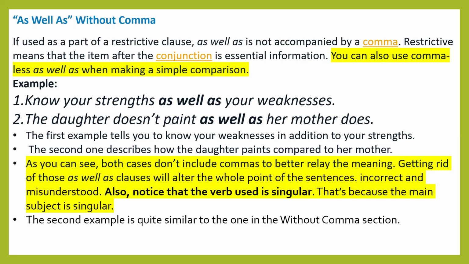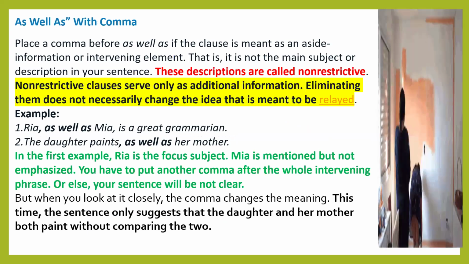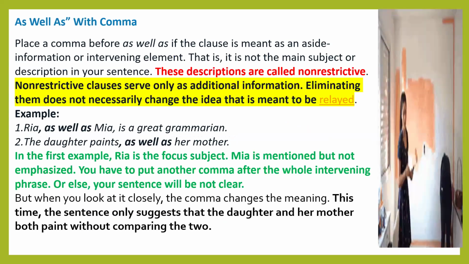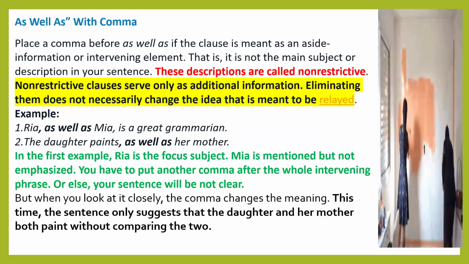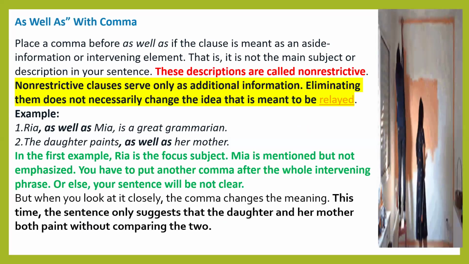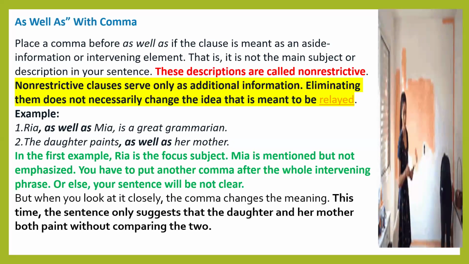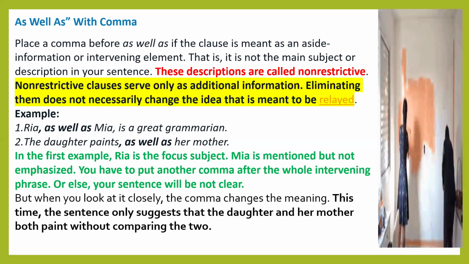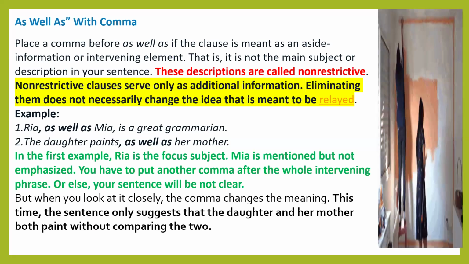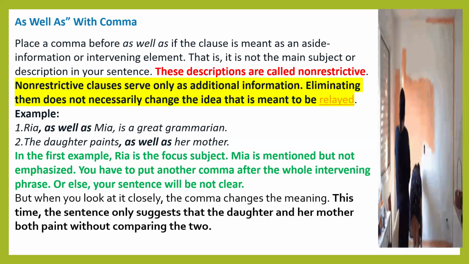When we are not using a comma along with as well as, it means it is making a simple comparison. Know your strength as well as your weakness. In this case, no comma is used; as well as is used in the middle of the sentence. As well as with a comma becomes non-restrictive. Non-restrictive clauses serve only as additional information. Removing them does not necessarily change the idea that is meant to be conveyed.